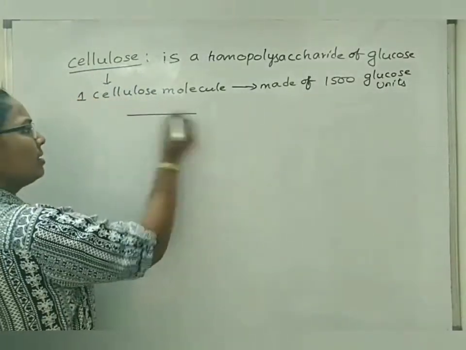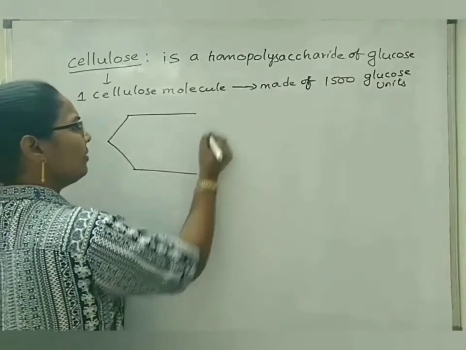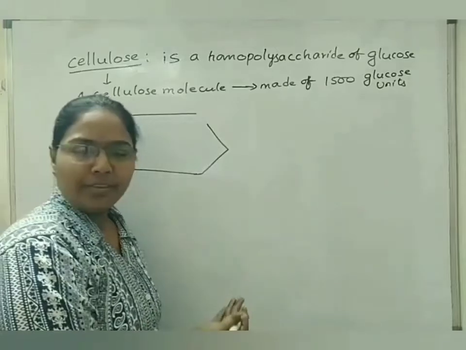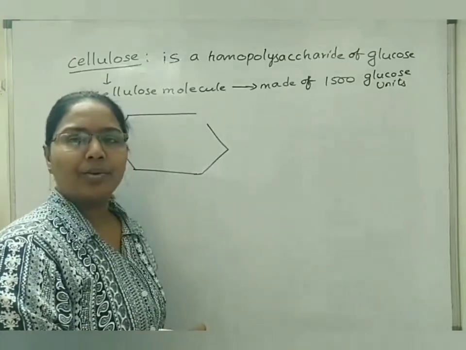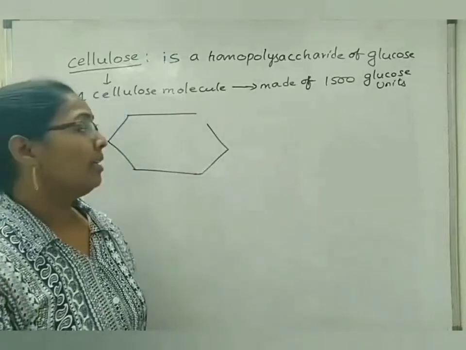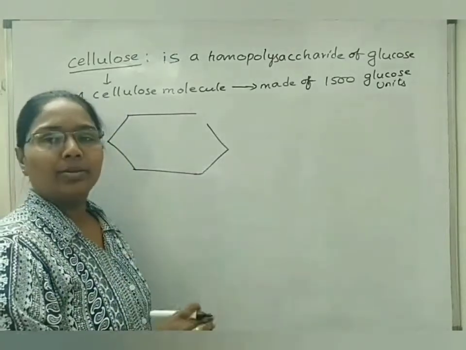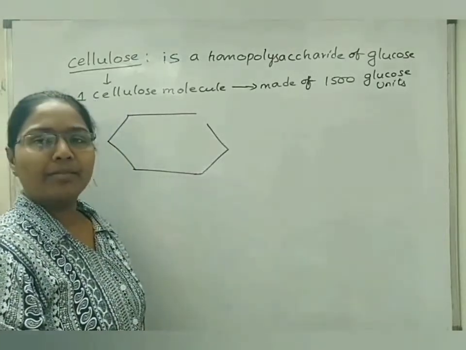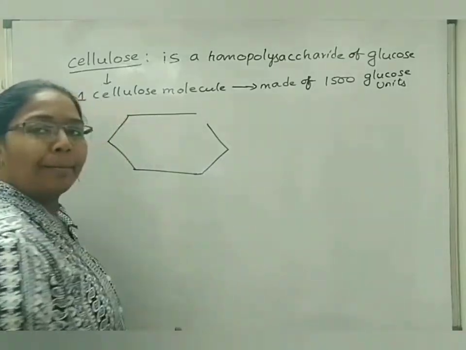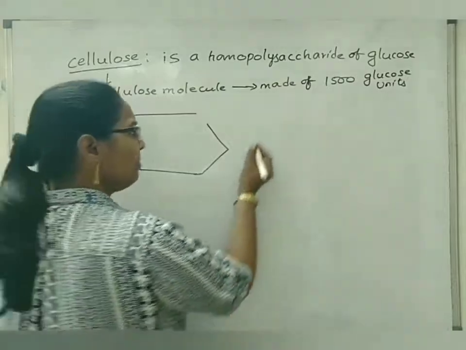Coming to the bonds, we have seen alpha 1,4 glycosidic bond in case of starch. We already saw how the alpha 1,4 glycosidic bond is formed in disaccharide structures. In the same way, in starch also it will exist. Then what about cellulose? Does cellulose have the same type of alpha 1,4 bond? Answer is no, because cellulose exhibits beta 1,4 glycosidic bond.